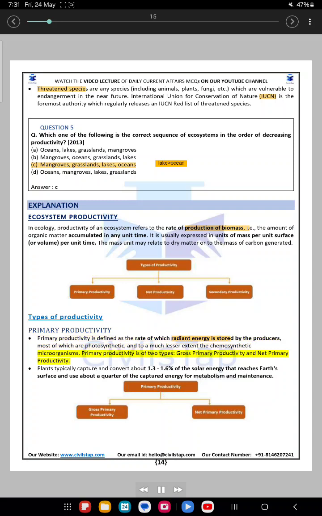Primary productivity is of two types: gross primary productivity and net primary productivity. Plants typically capture and convert about 1.6% of the solar energy that reaches Earth's surface and use about a quarter of the captured energy for metabolism and maintenance.